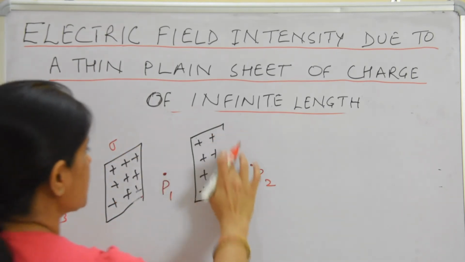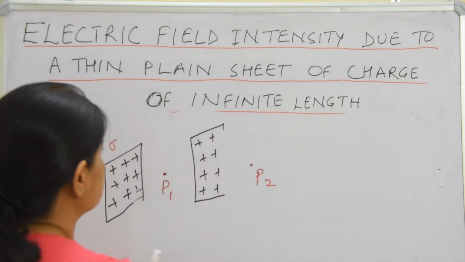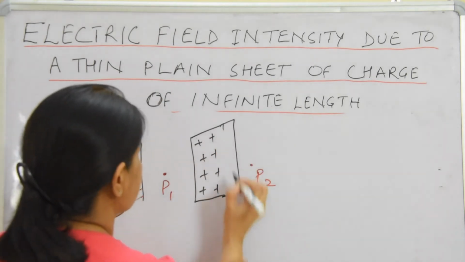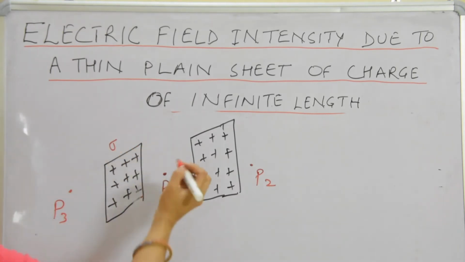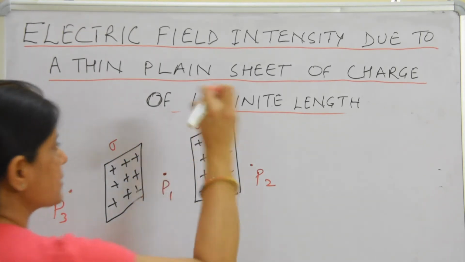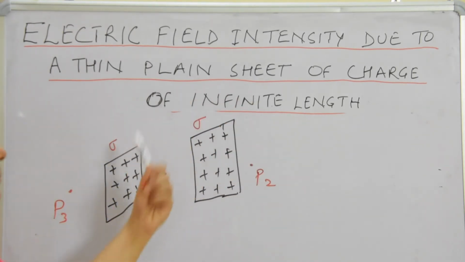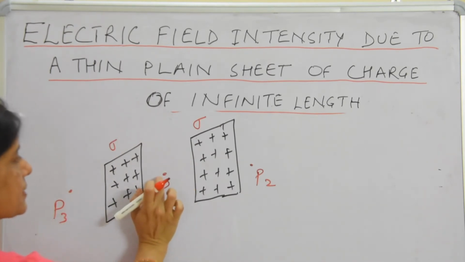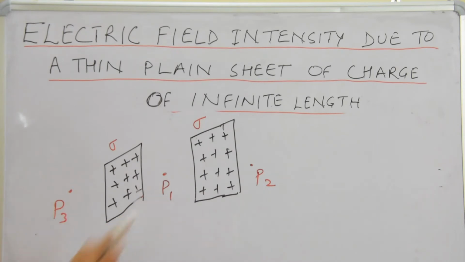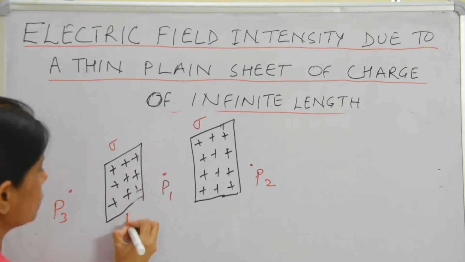Similarly, for this sheet, charge per unit area is again sigma. Both have the same charge per unit area. Now what would be the value of electric field intensity at point P1 due to sheet 1?